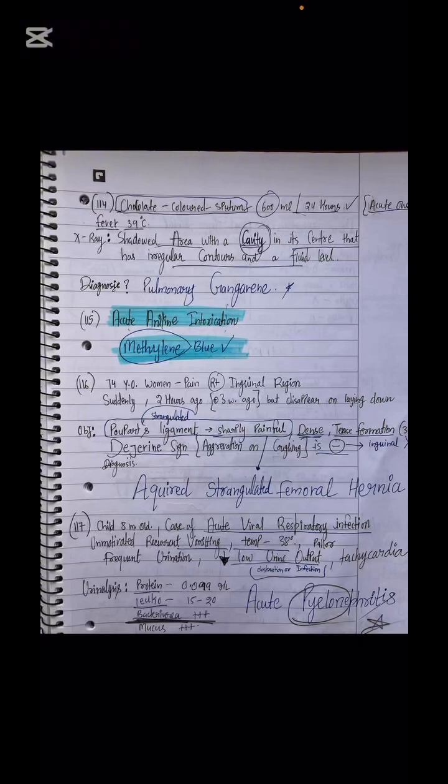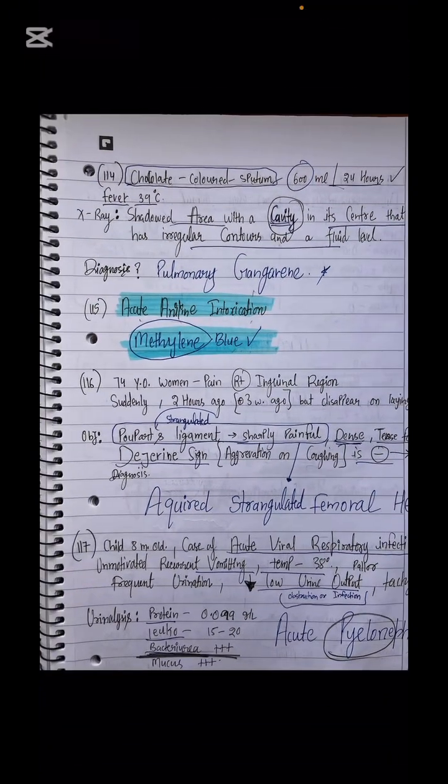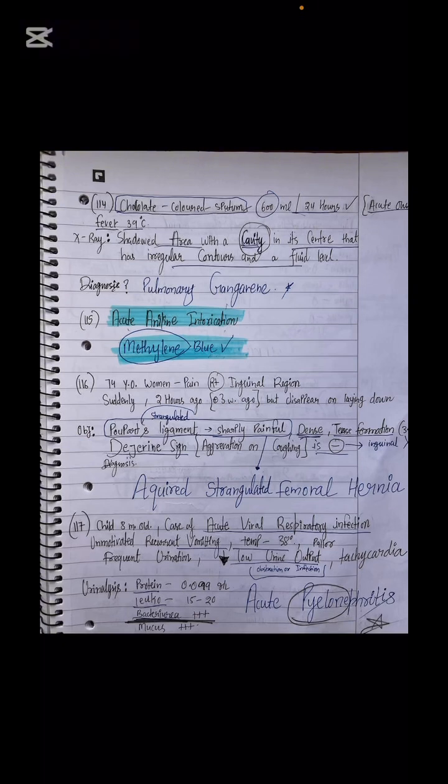Next is chocolate-colored sputum. We have talked about it. Chocolate-colored sputum is the case of gangrene. And in cases of acute aniline intoxication, what will you give as an antidote? We will give methylene blue as an antidote.